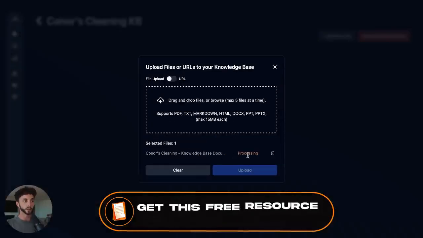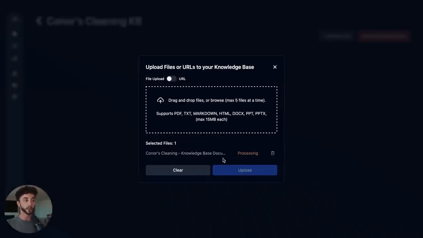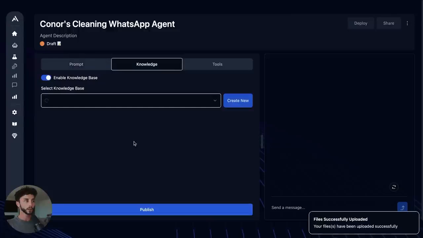Give that a second to process. Once this goes green, we're good to upload it. And you can add multiple files in here. We allowed 5 files at a time, but you can add dozens and dozens of files so you have a massive knowledge base to work with. And just like that, we have connected our knowledge base.